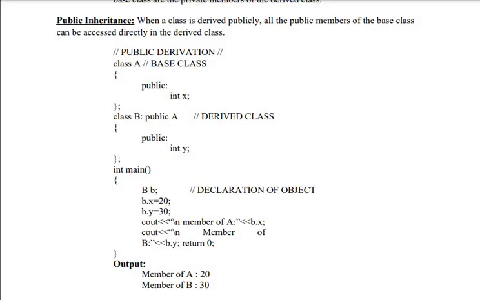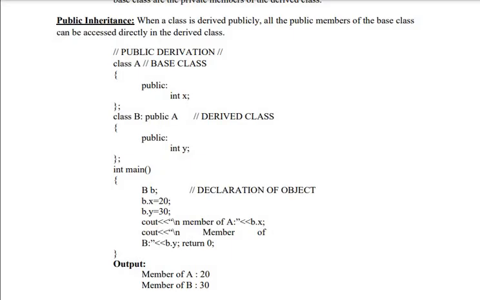In the main program, as we know, the properties of base class are applicable to derived class. We don't need to create an object for base class. You create an object for derived class only. So what is the object of derived class? Is small b. Now b dot x is equal to 20. b dot y is equal to 30. What is x? X is the member data of base class.